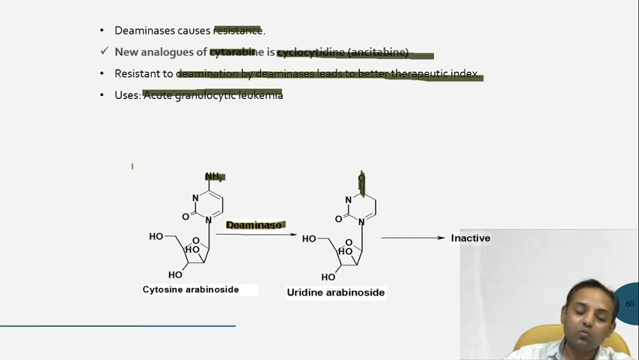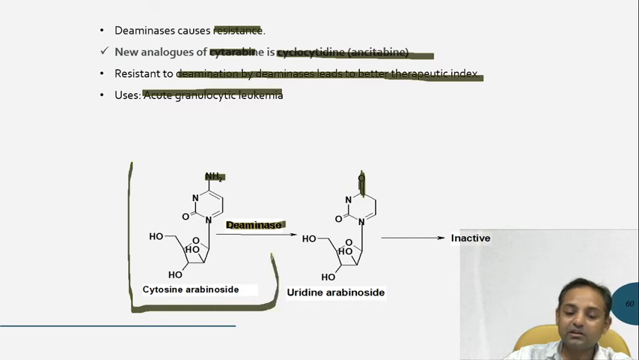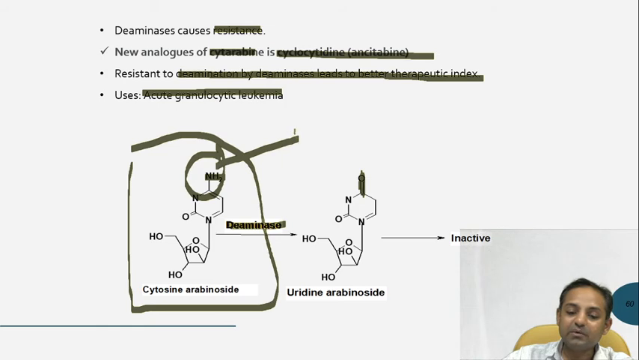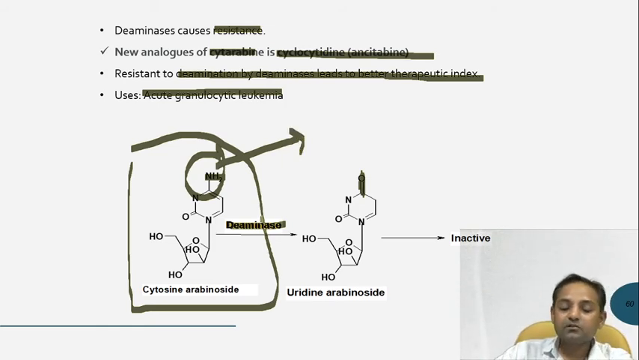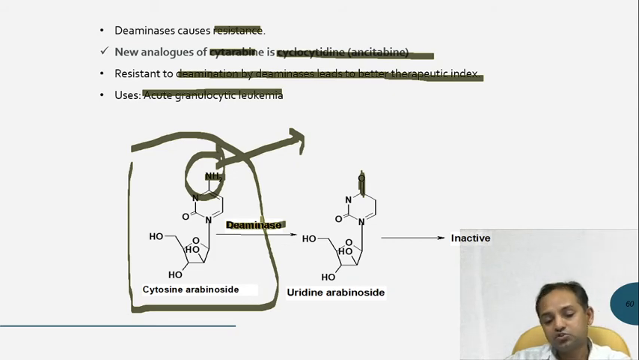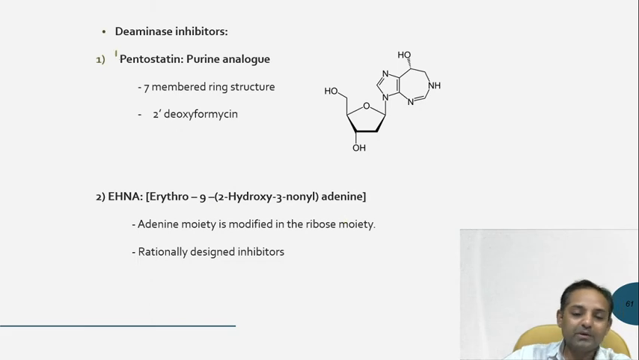So what is the disadvantage with cytosine arabinoside? Deamination takes place by the deaminase enzyme. So how can this process be stopped? If we convert this amino to a keto group, this process can be stopped. Now in the market, various deaminase inhibitors are also used with this as an adjuvant therapy.